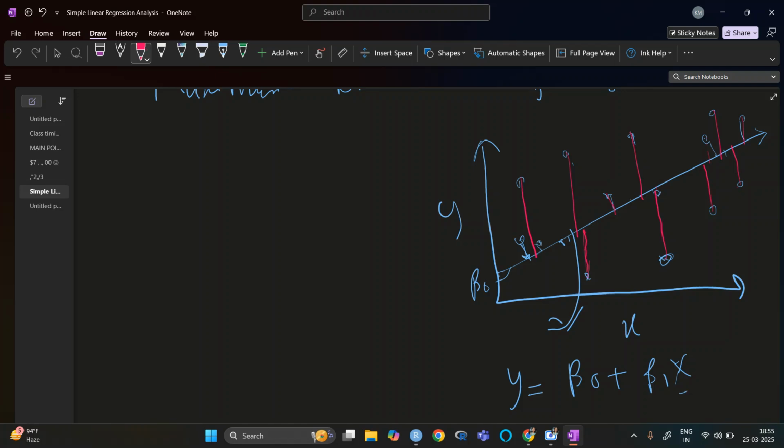Now all these values we need to find, for each point.